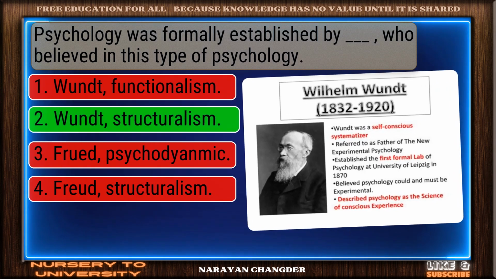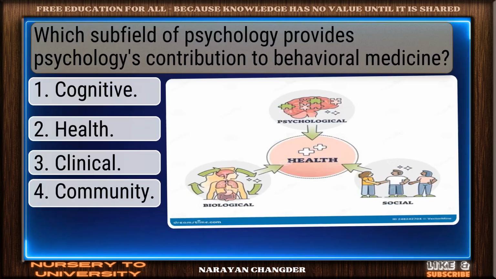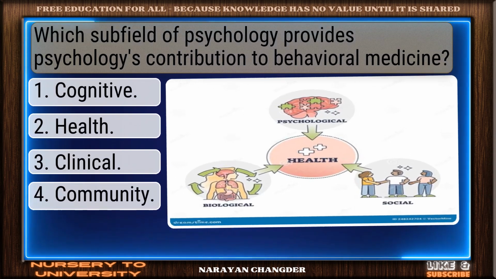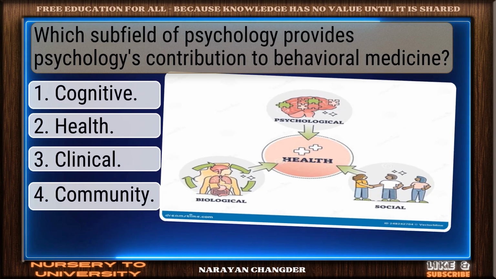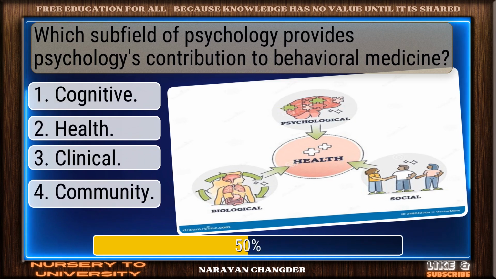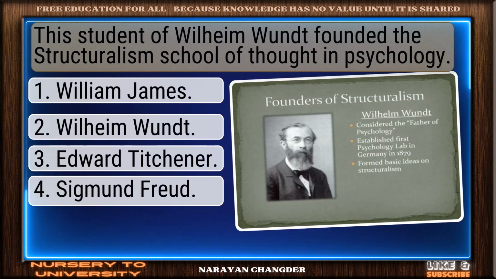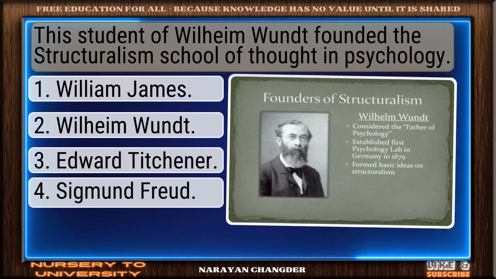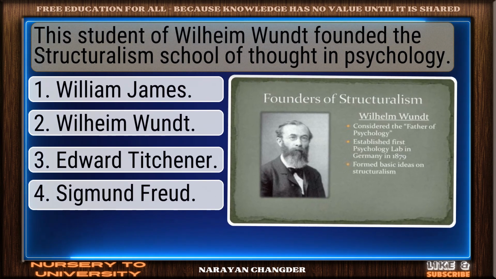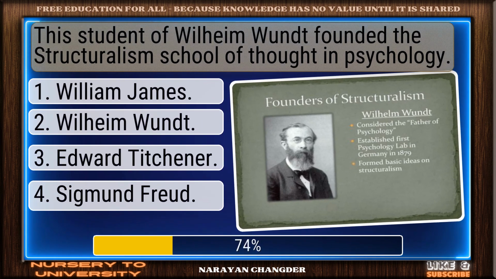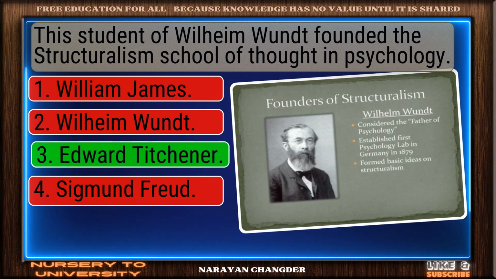Thoughtful answer. Wundt. Structuralism. Which subfield of psychology provides psychology's contribution to behavioral medicine? Excellent reasoning. Health. This student of Wilhelm Wundt founded the structuralism school of thought in psychology. Valid point. Edward Titchener.